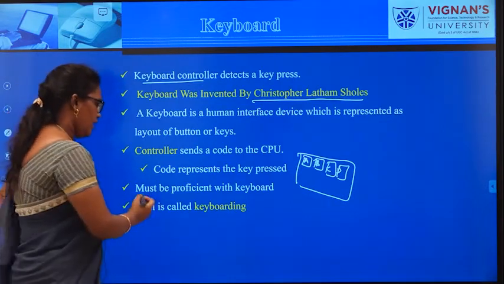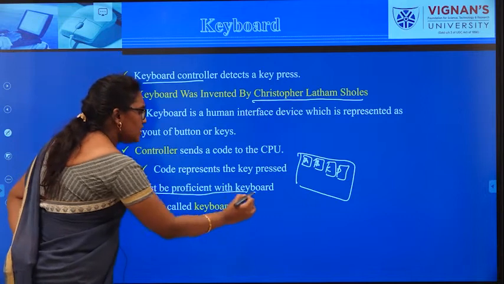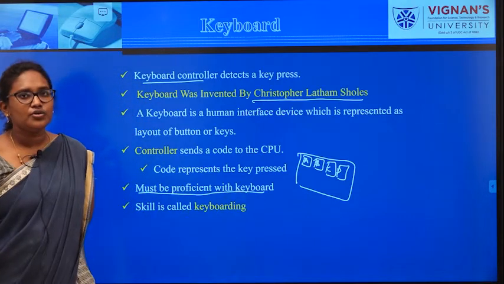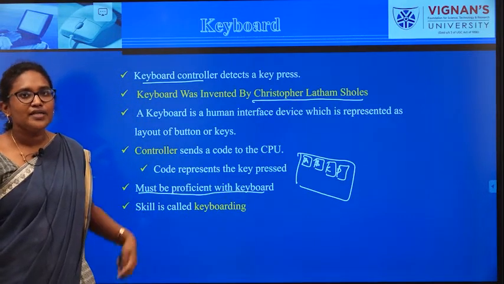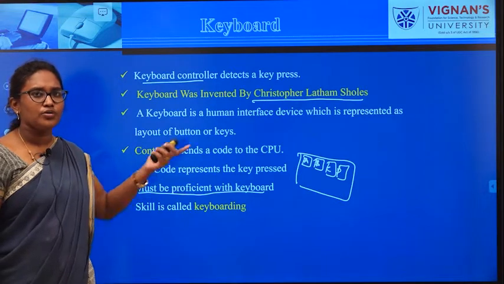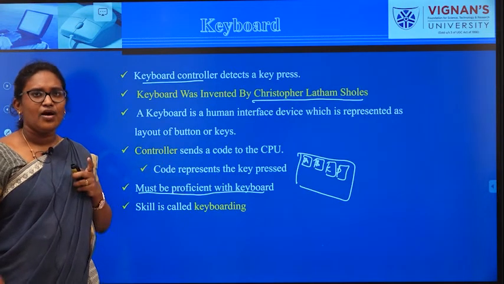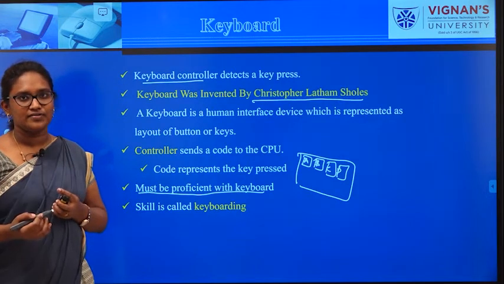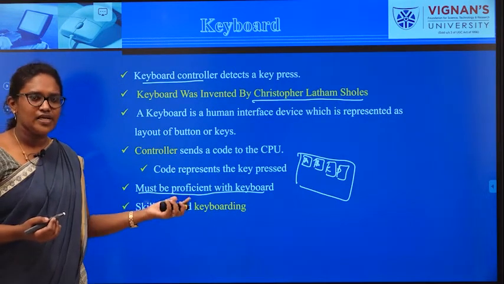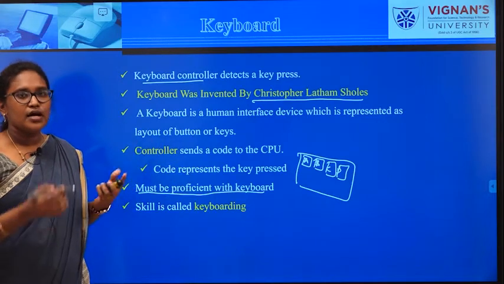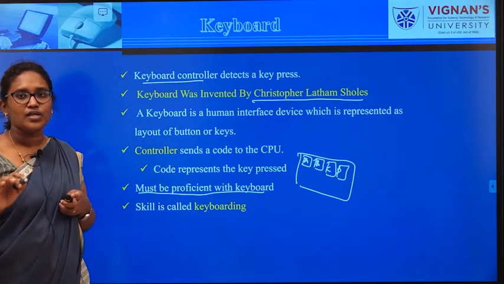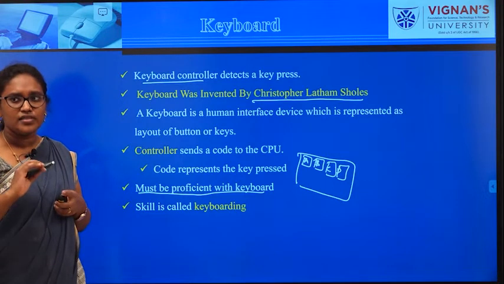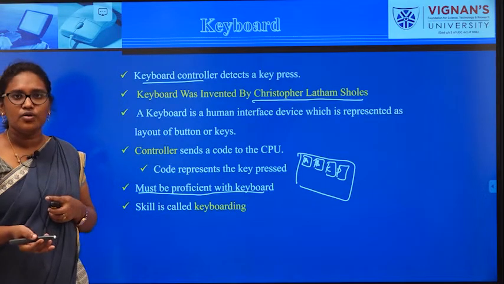Next one, if you want to use the keyboard, until and unless you know how to operate a particular device, it will be difficult for you to access that device, right? Similarly, until a person has knowledge of the keyboard, he cannot work with it.